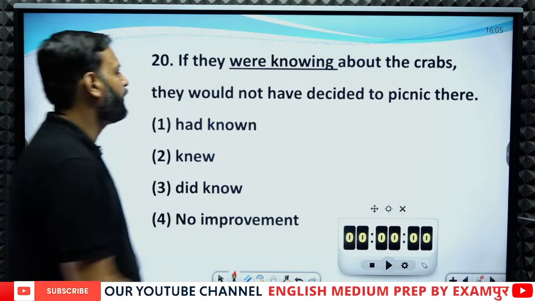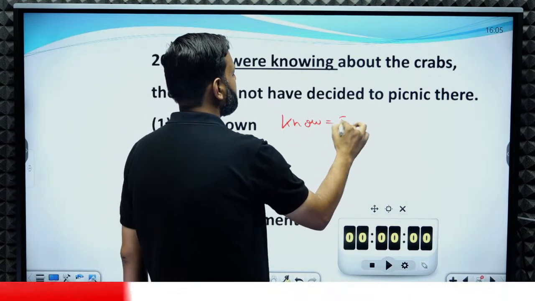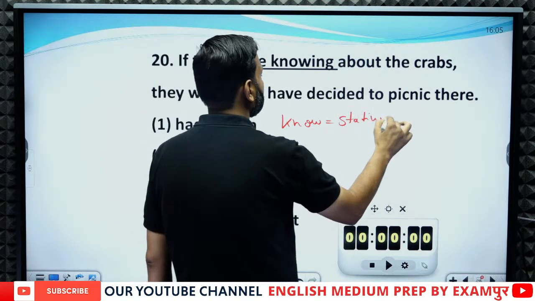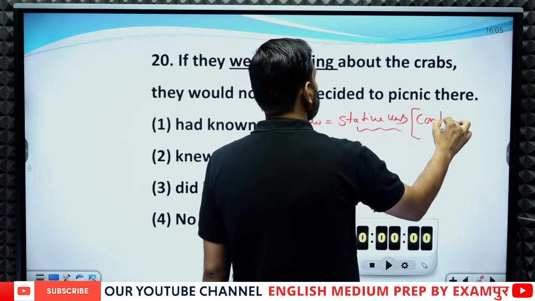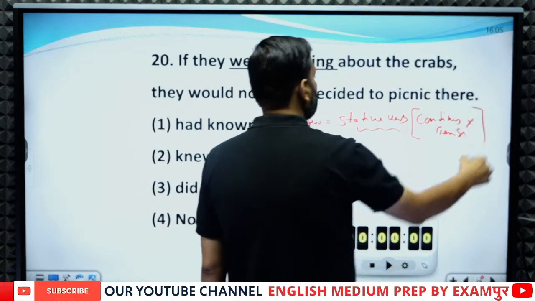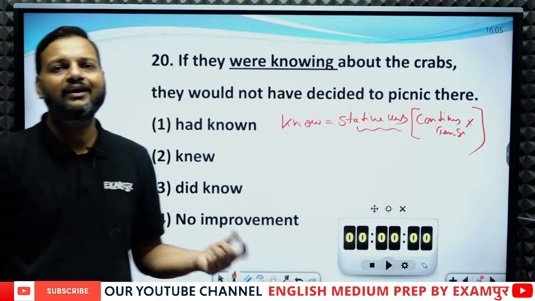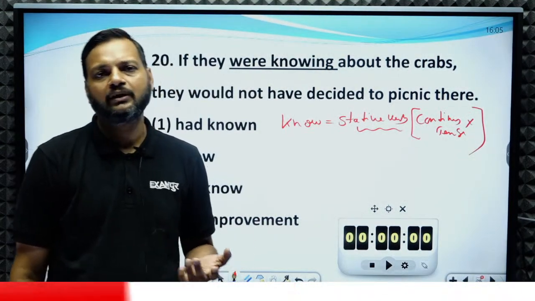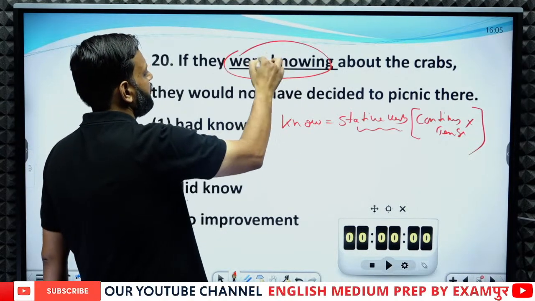See, know is a stative verb. Know is a stative verb, it cannot be used in continuous tense. Stative verbs are not allowed in continuous tense. So here we have to change this.